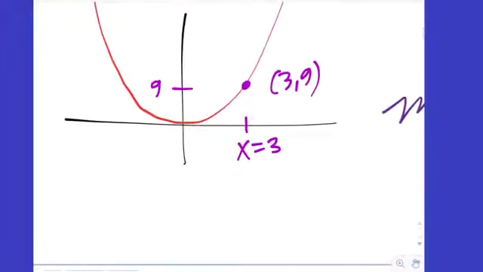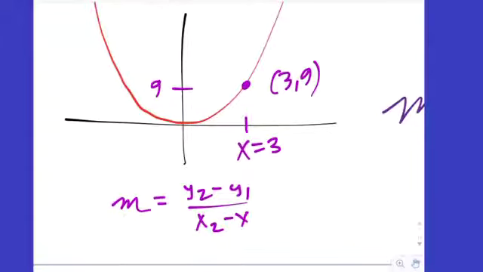And so we pull out our algebra formula, and it's y sub 2 minus y sub 1 over x sub 2 minus x sub 1. And we want to calculate the slope, but we only have 1 point, and we need 2 points. So what's the problem? We need another point, right?